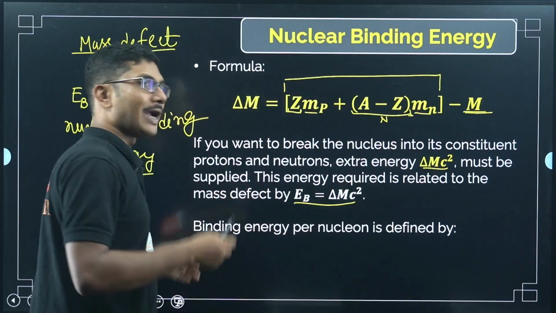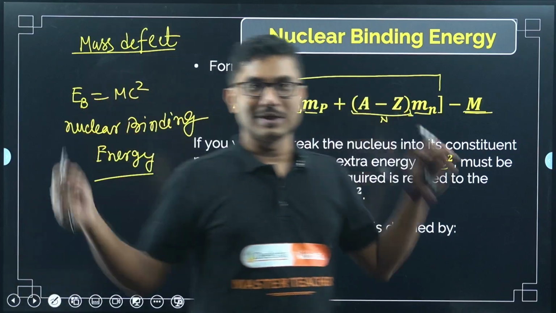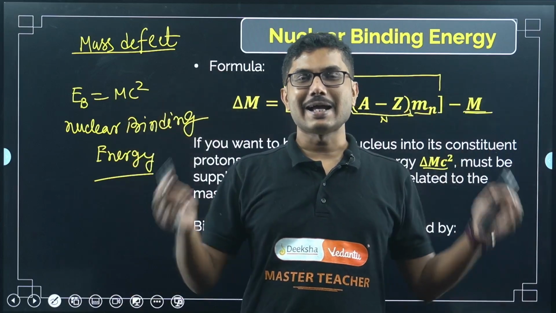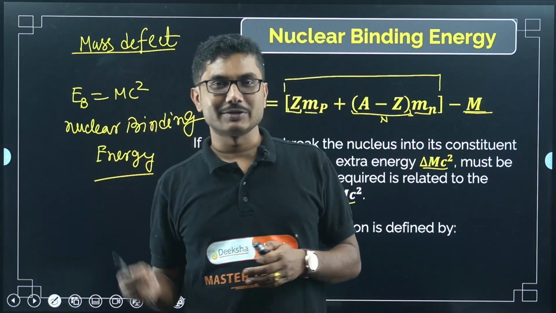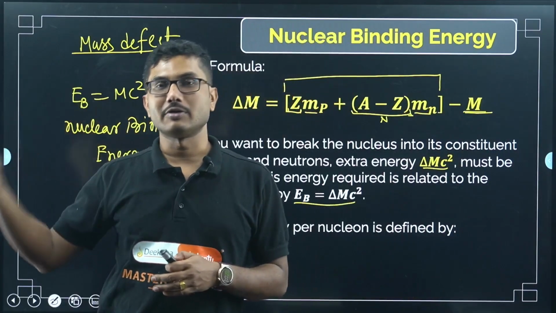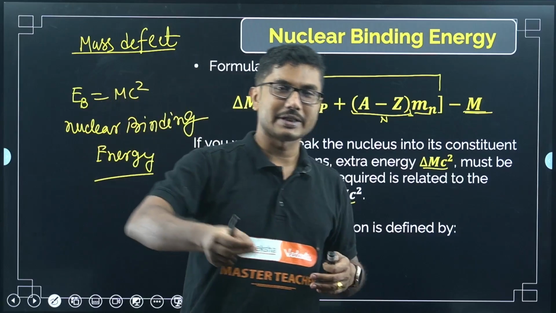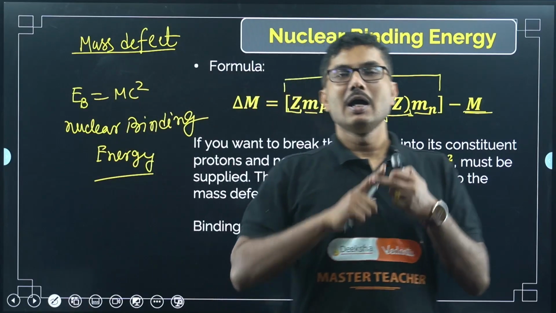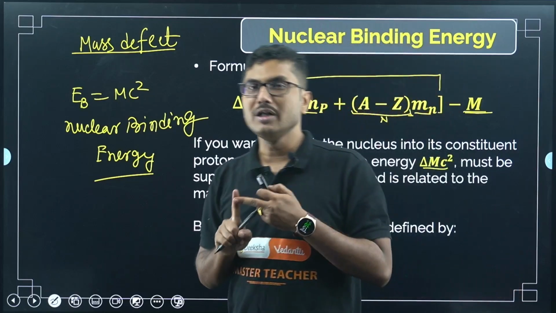Similarly, the total binding energy in the nucleus has some value, and the nucleus has a certain number of members in it, based on how many protons and how many neutrons there are. That is called nucleons. One more important thing: protons and neutrons together are called nucleons.